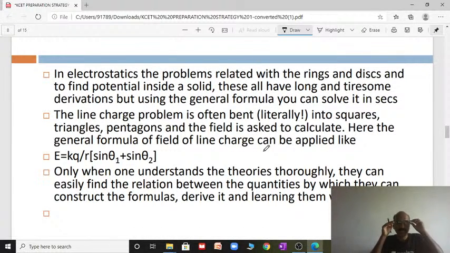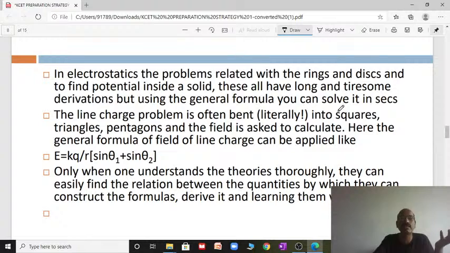See here, especially in electrostatics, the problems related to rings and discs, to find the potential inside the solid or to find the electric field. In this case there is a long derivation that you might have learned, but after deriving, finally there is a general formula that you need to remember.